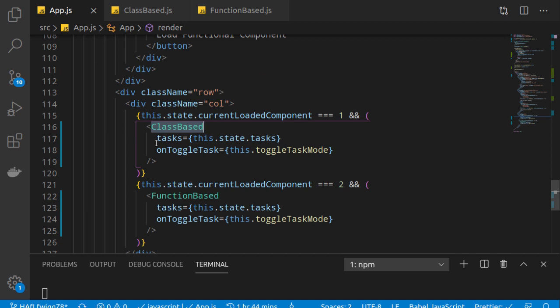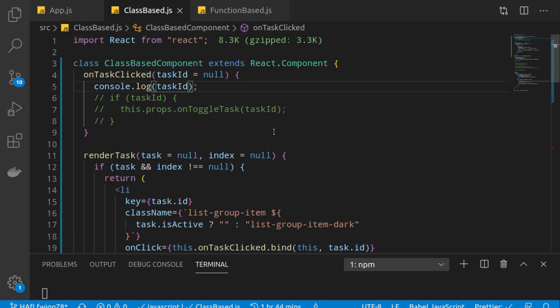Now comes the part of the second bonus. But before moving to the second bonus, let's see what's done inside this on toggle task and how we are passing the task ID to here. As I mentioned, how we can pass some value from the child component's event to our parent component. So we have this task ID. We already saw that. Somehow we need to pass this to our on toggle task, right?